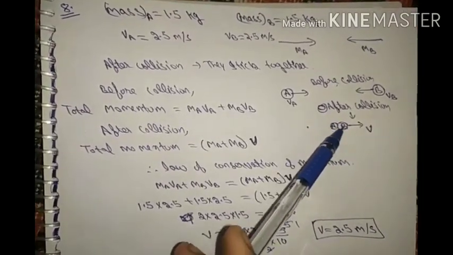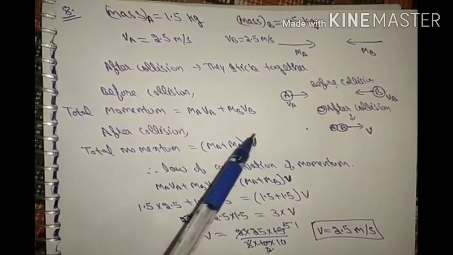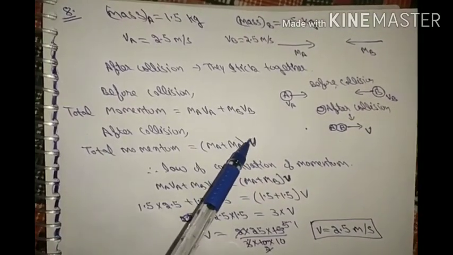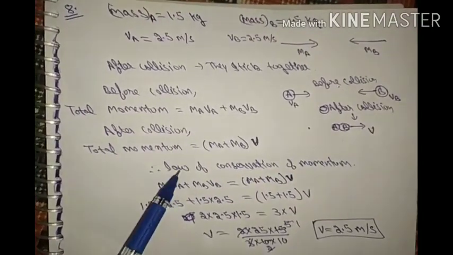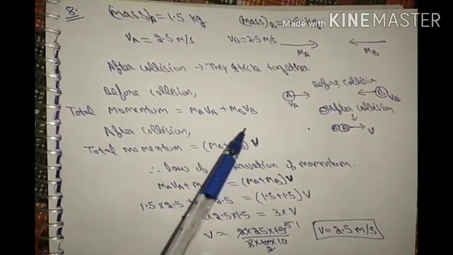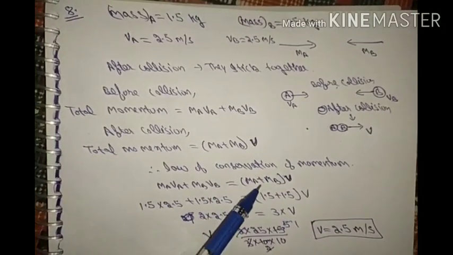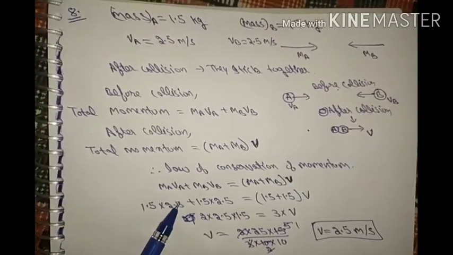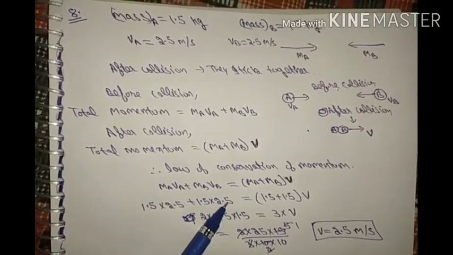mass becomes mass of A plus mass of B. So it is the mass of the whole body and it is moving with the velocity v, so momentum is mass into velocity, so (ma plus mb) into v. And according to the law of conservation of momentum, ma va plus mb vb, that is before the collision, is equal to the momentum of the system after the collision. Clear, students? So ma is given 1.5, va is given 2.5, mb is given 1.5, vb is given 2.5,